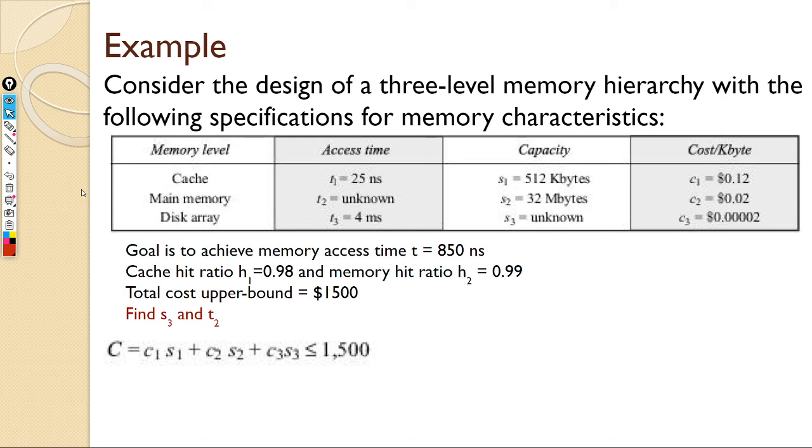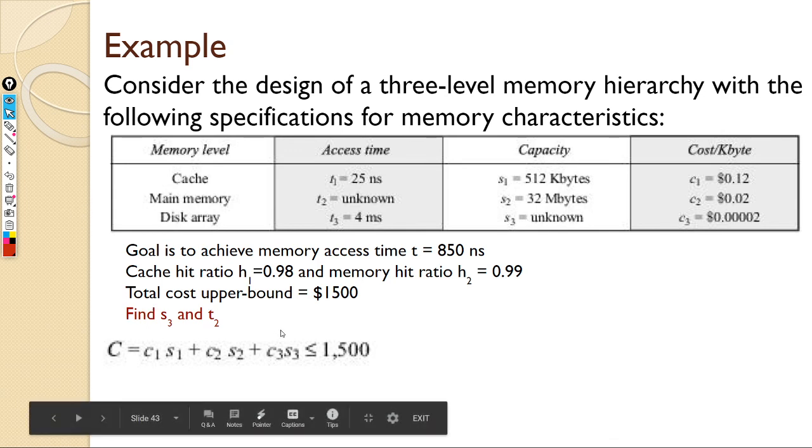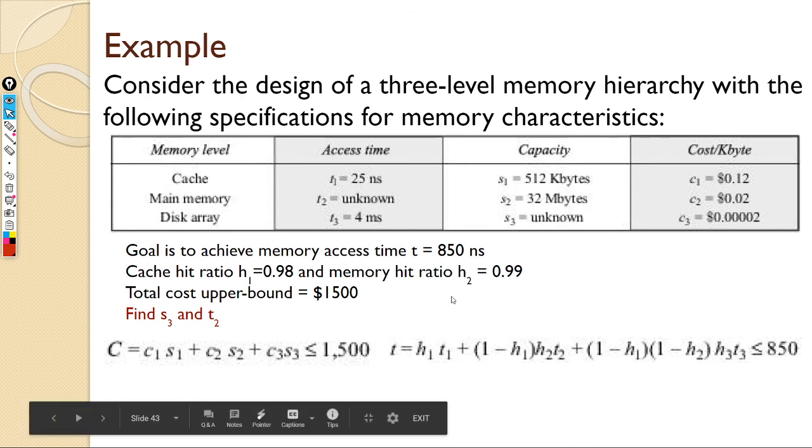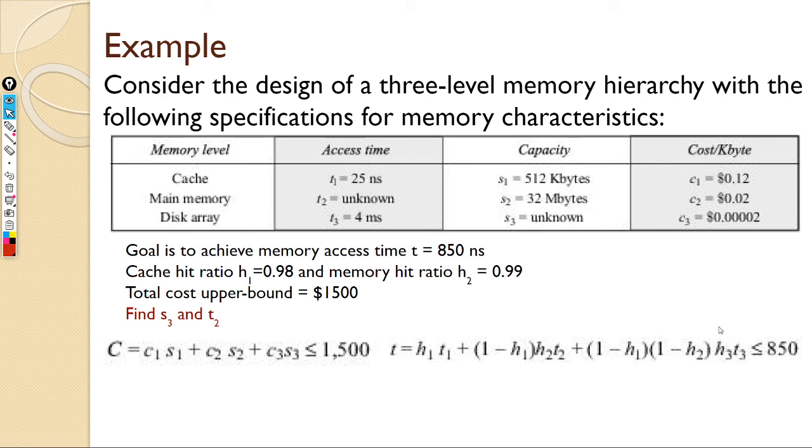So we have this equation for total cost. That's the minimization problem we have, right? Total cost C1 S1 plus C2 S2 plus C3 S3 is less than 1500, and we have T, the effective access time, as the summation of fi ti, and that should be less than 850. So now let's try to find this out.